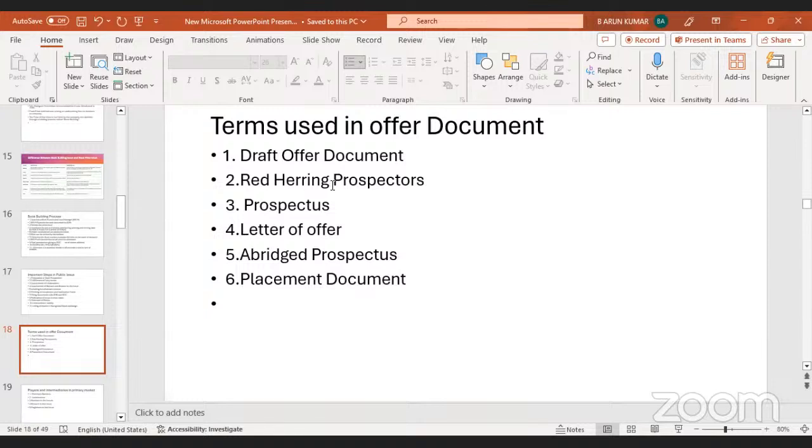One is the draft offer document. Second is the red herring prospectus. Third is the prospectus. Fourth is the letter of offer. Fifth is the abridged prospectus. Sixth is the placement document. Each one has a different meaning.